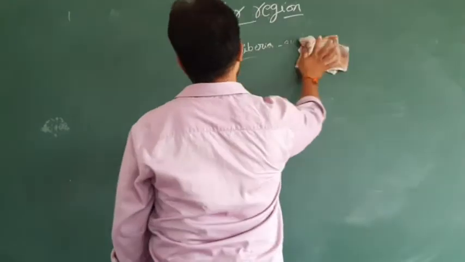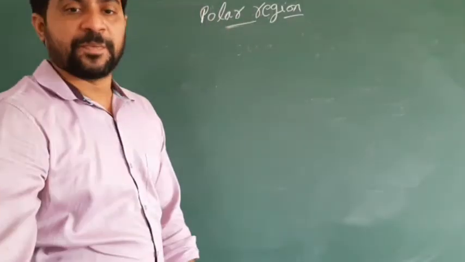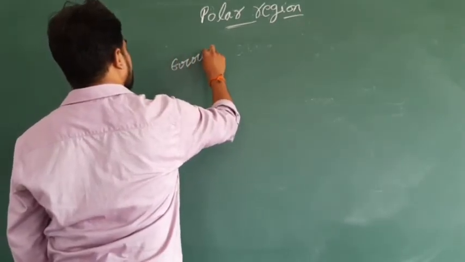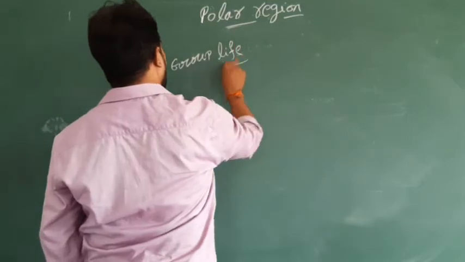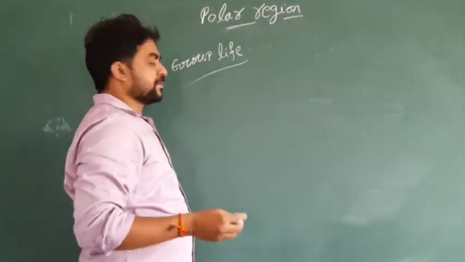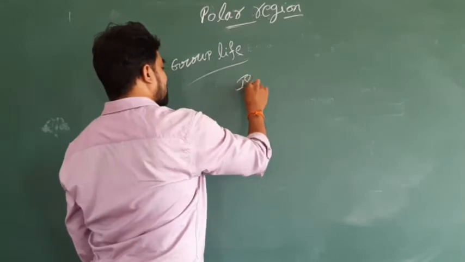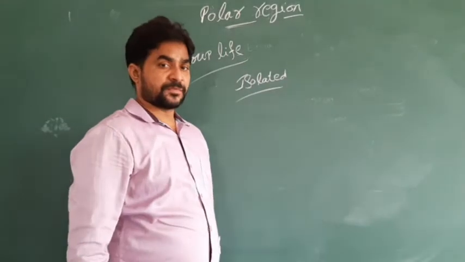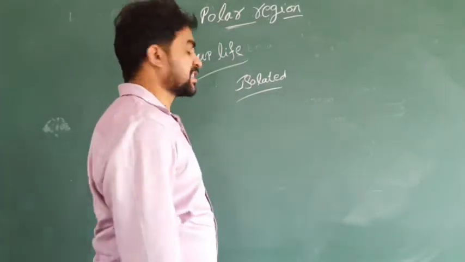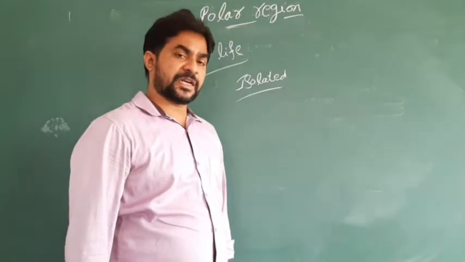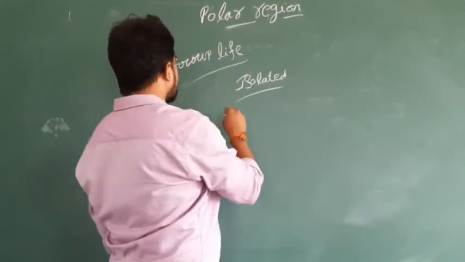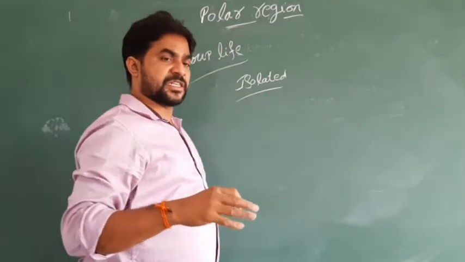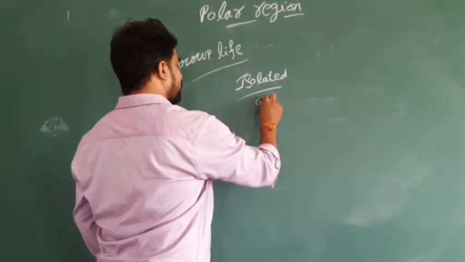Now come to group life. These people are isolated. Isolated means separated from our modern world. They are different. They are staying in the polar region. And in group life, there are no individual people. They cannot live individually. They live like a group.